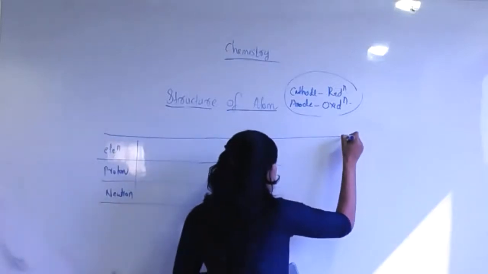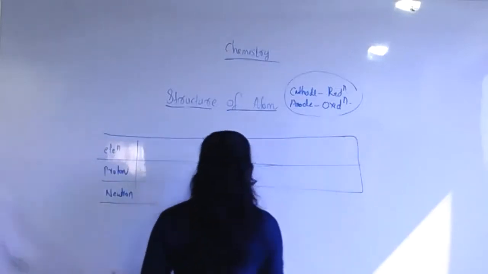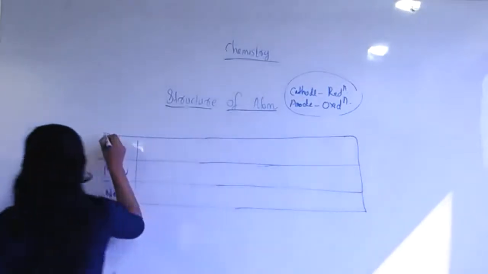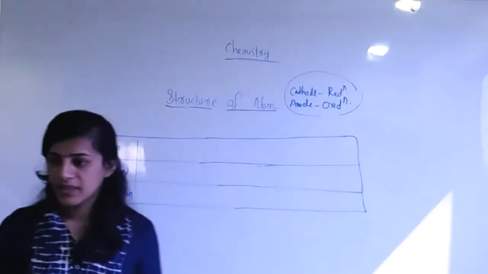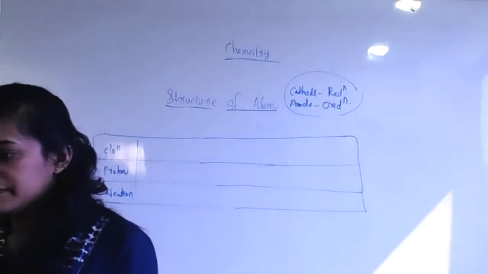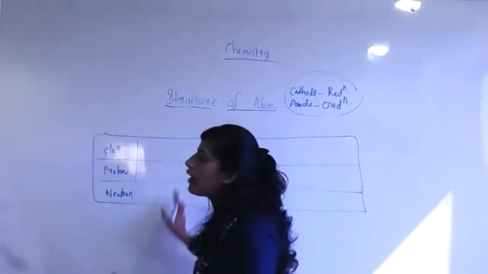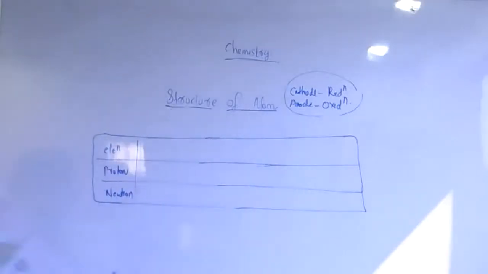I'm recommending it. Do you have any habit like this, students? Short notes, table representation? Good. Within a small table, you will get all the information at a time.